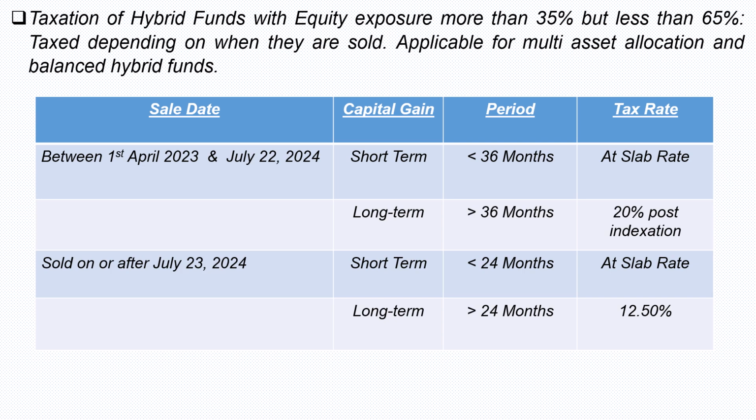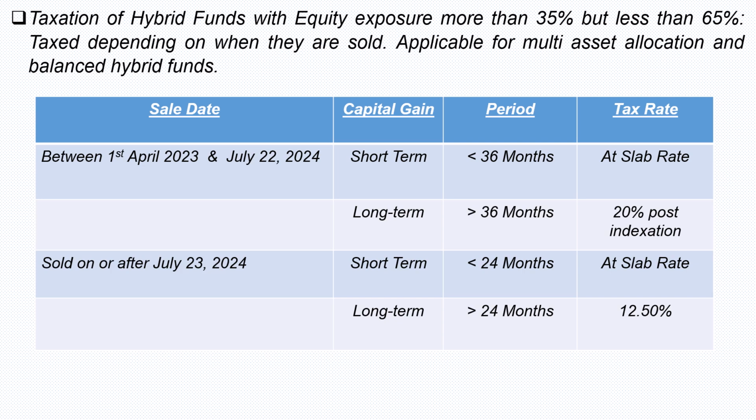Taxation of hybrid funds with equity exposure of more than 35% but less than 65%. It is taxed depending on when they are sold. Applicable for multi-asset allocation and balanced hybrid funds. If the sale transactions are effected between 1st of April 2023 and July 22nd, 2024, and the holding period was less than 36 months, it is a short-term capital gain and it is taxed at the slab rate. If the holding period was more than 36 months, it becomes long-term and is taxed at 20% post-indexation.